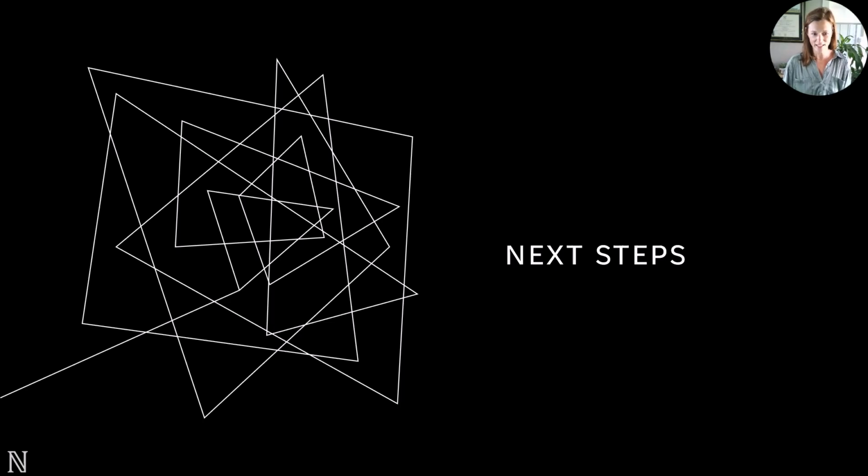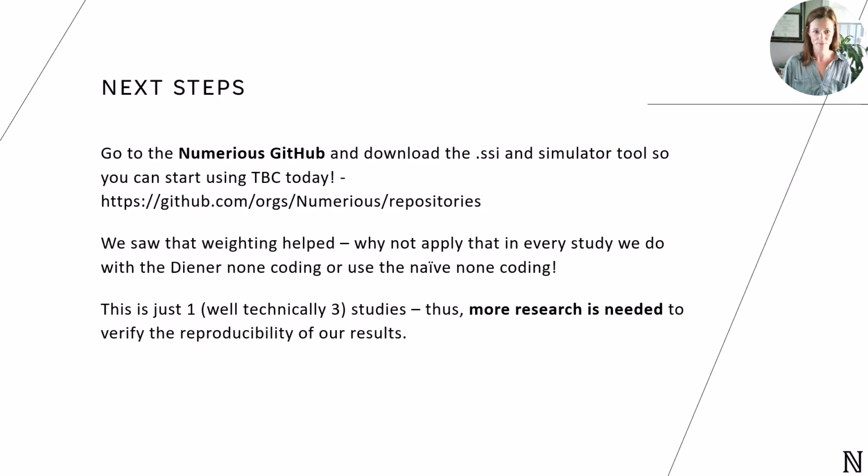So with all that being said, what are some of the next steps? Well, we'd love for you to go to the Numerius GitHub and download the SSI and simulator tool so you can start using TBC today. We saw that weighting helped, so why not apply that in every study we do with the Dianer none coding, or just use the naive none coding. And this is just one, well, technically 3 studies, but more research is always needed to verify the reproducibility of our results. So we welcome any and all additional efforts in this space.